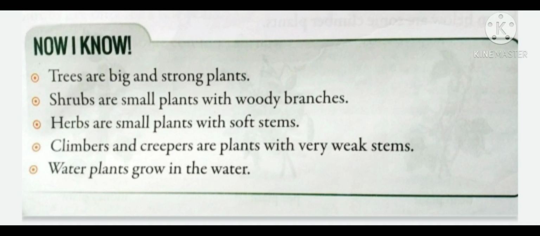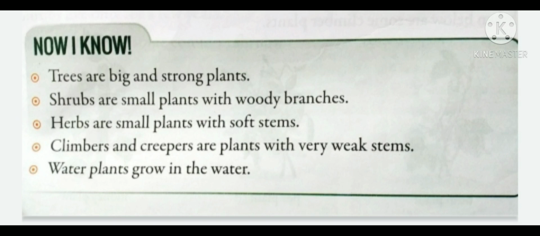Trees are big and strong plants. Children, we have studied trees have a very thick stem which is known as trunk. And shrubs are small plants with woody branches. On the other hand, herbs are also small plants but they have a soft stem.